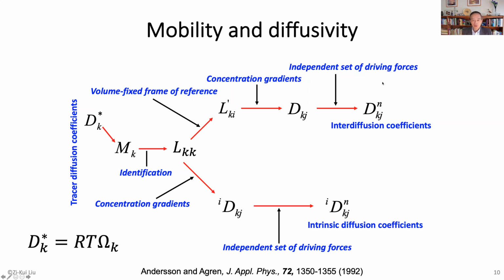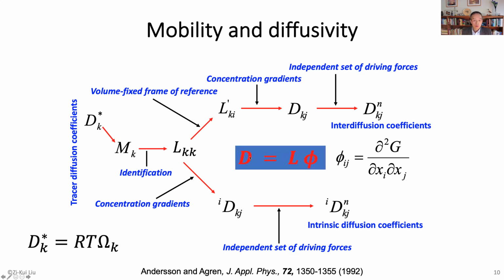Now, it's important to see that for all of these, you can see that they have error contribution and also thermodynamic factor. So the diffusivity we typically talk about is not only kinetical properties. It's the combination of the kinetical properties and the thermodynamic properties, with the phi representing the thermodynamic factor, secondary derivatives of the Gibbs energy, or the Helmholtz energy, depending on the system. But in our experiment, it's Gibbs energy here.